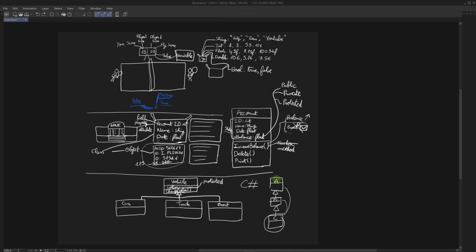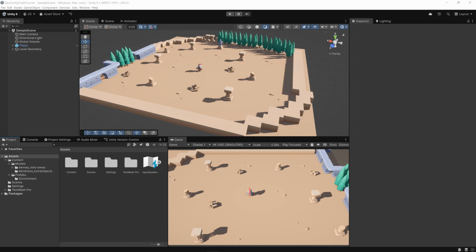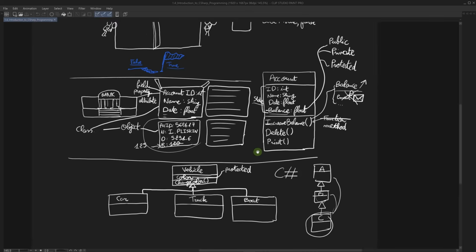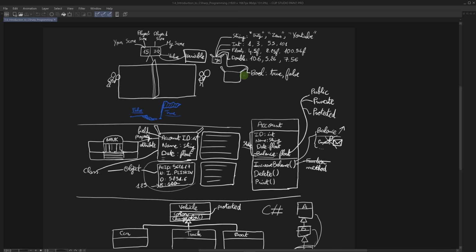And throughout this course, we will discover more concepts little by little and discover how we can use them in practice. In the previous lecture, we got to understand how code works in general. These are the concepts that we saw. You will find these concepts in pretty much any programming language. You only have to learn them once for one programming language, let's say C# in Unity, and then you can apply the same principles and just change the syntax for C++, for example, on Unreal Engine, or even on its own. If you want to make your own game engine at some point,